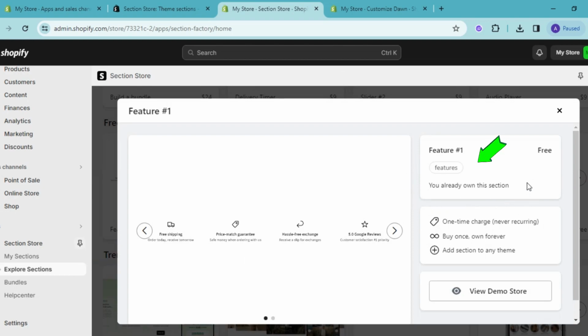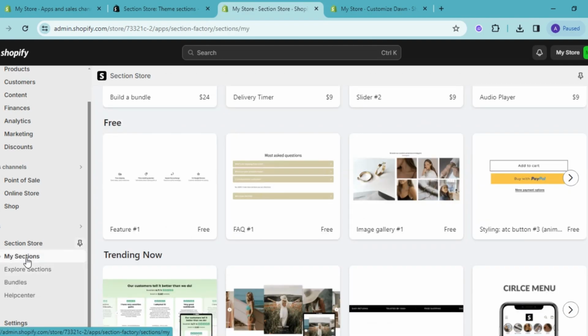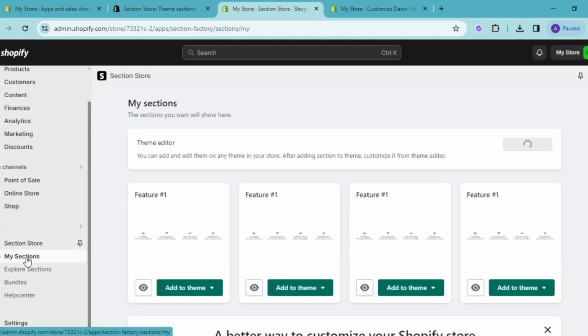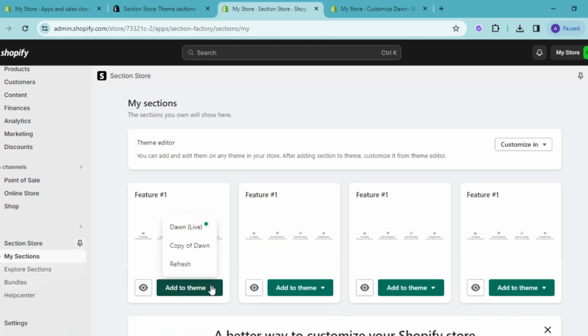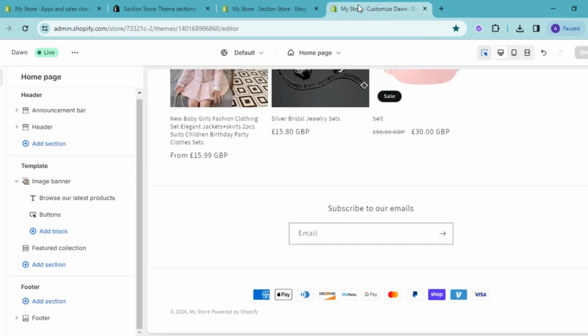When you open this feature, you'll see an add option. Since I already own this section, the add option is not showing up. After choosing this feature, go to the My Section area. Here, you can add this feature to your current theme that is live. Once it is successfully added to your theme, go to the Shopify Customize page.